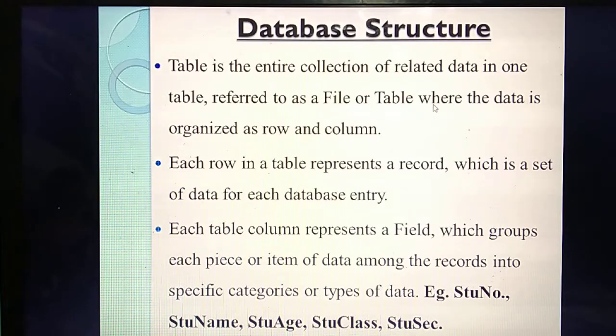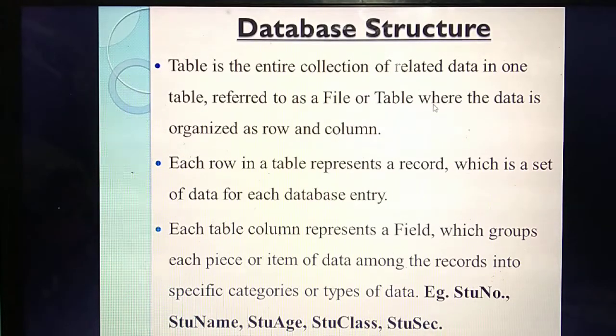For example, what are the details? Student name, student age, date of birth, your class, section, roll number, everything. So how many columns will be there? For student name, 1 column. Then student age, 1 column. Date of birth, 1 column. Likewise, each and everything is given in one column. So you are storing data in tables in the form of rows and columns. Understand? So what's the other name of table? File.